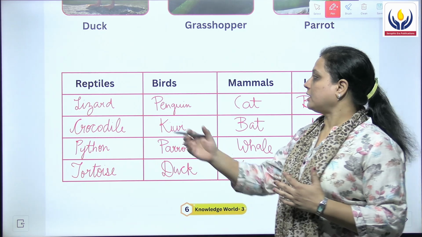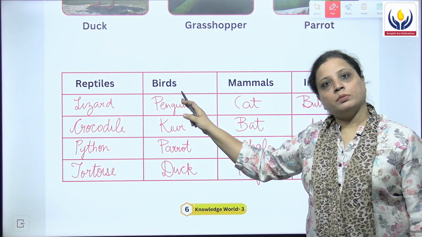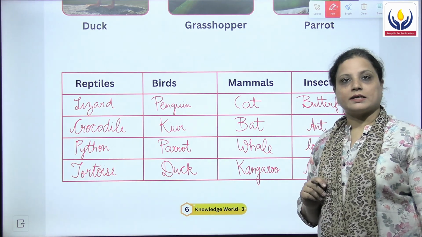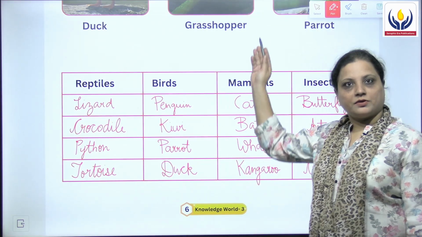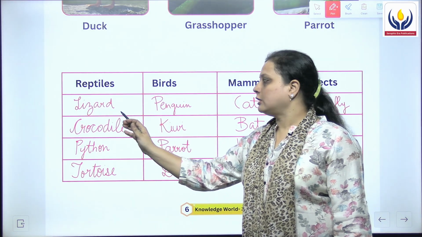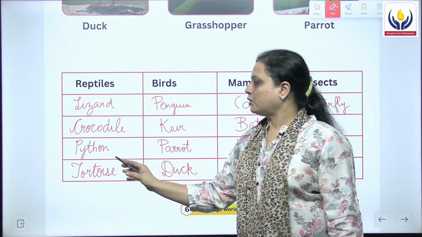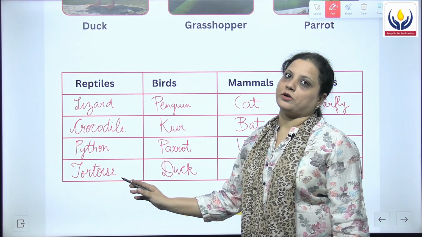The first category is reptiles, the second is birds, third is mammals and the fourth is insects. These are the names of the animals given in the pictures. The first one has been done for you, it is lizard. Then the second one is crocodile, third is python and fourth is tortoise.